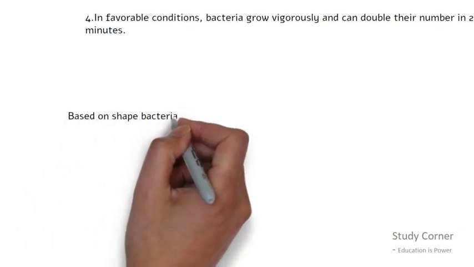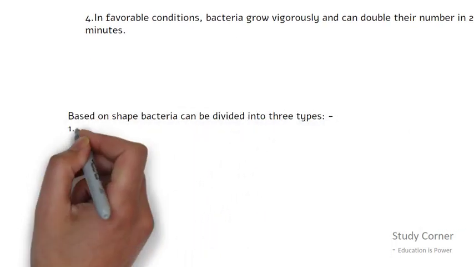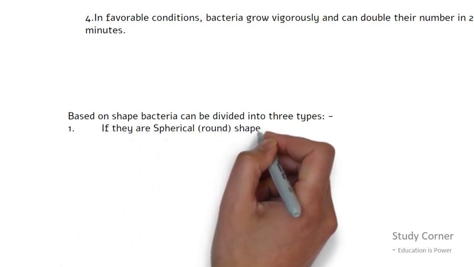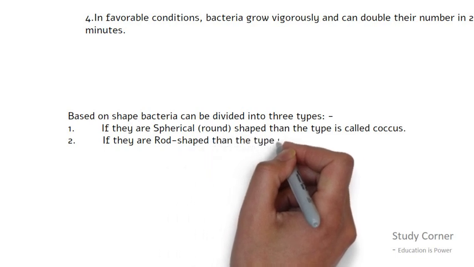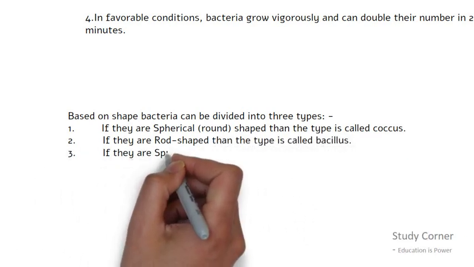Based on shape, bacteria can be divided into 3 types. If they are spherical in shape, that is round shape, then the type is called coccus. If they are rod shaped, then the type is called bacillus. If they are spiral in shape, then the type is called spirillum.